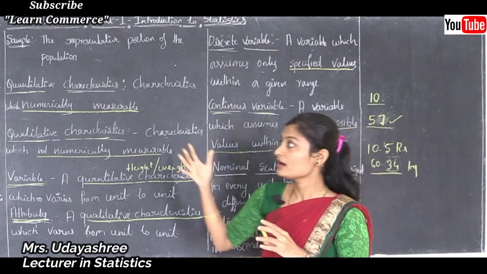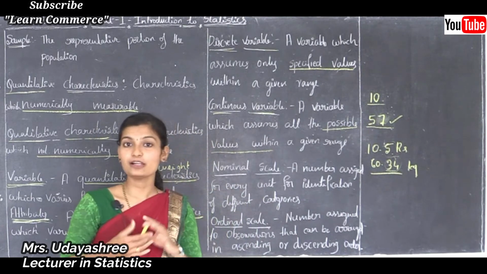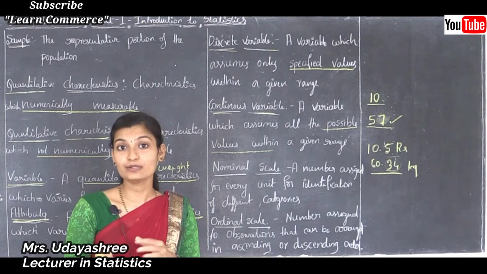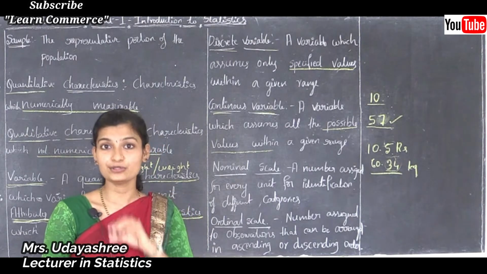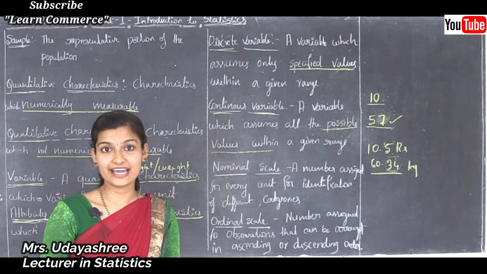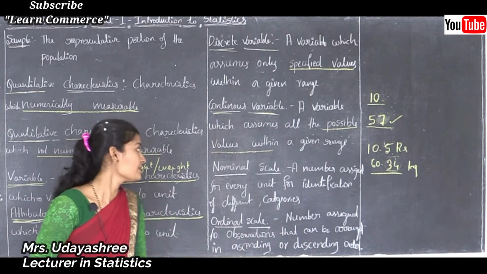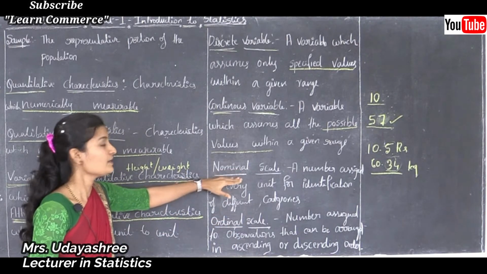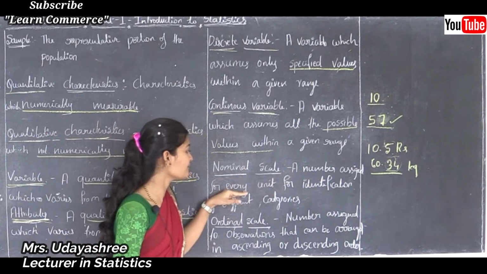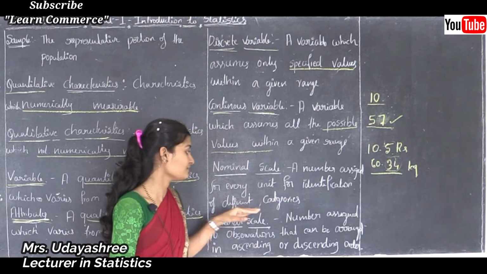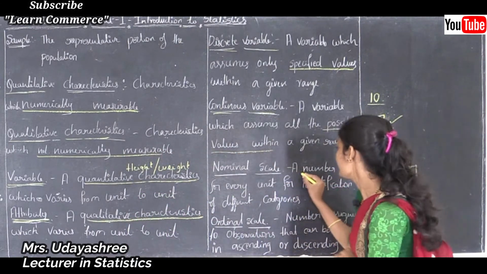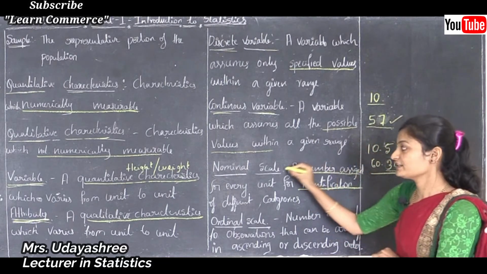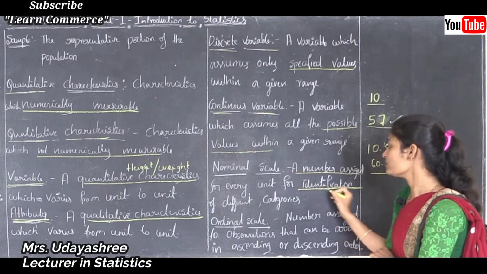See, numerically measurable observations we can easily find out, easily calculate, but qualitative characteristics are difficult to calculate. Therefore, to measure those characteristics, some scales are there. The first one is nominal scale, another one is ordinal scale. What is nominal scale? Nominal scale is a number assigned for every unit for identification of different categories. Here numbers are assigned only for identification.